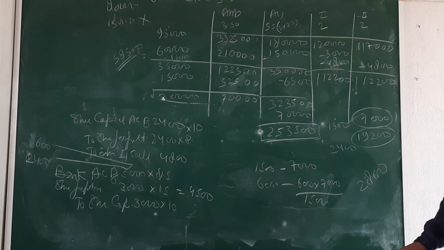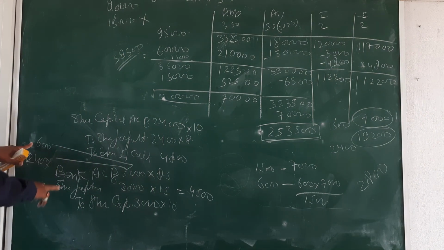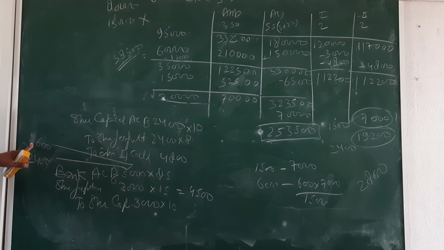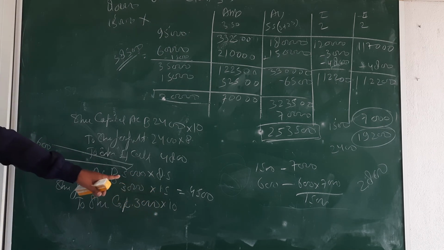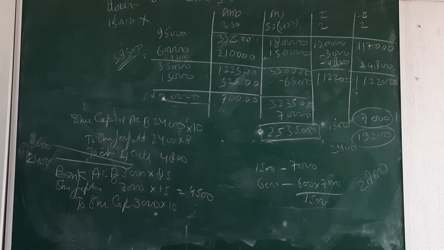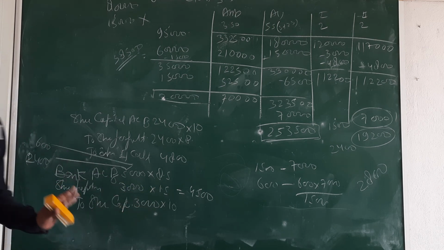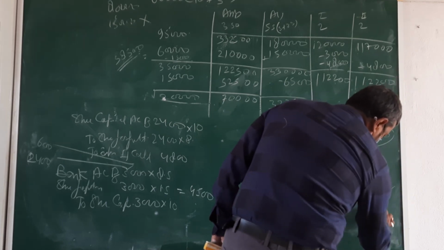In this 2,800, we are using for 600. 600 into 1.5. What amount is coming? 900 we are going to utilize from this.